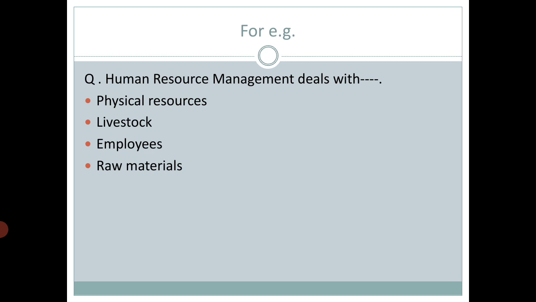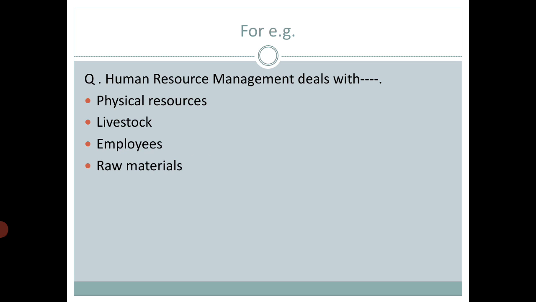Human resource management deals with human resources, right? In this terminology, what is important, or what does it focus on? It focuses on human resources. Physical resources means the plant and machinery, such types of fixed assets.